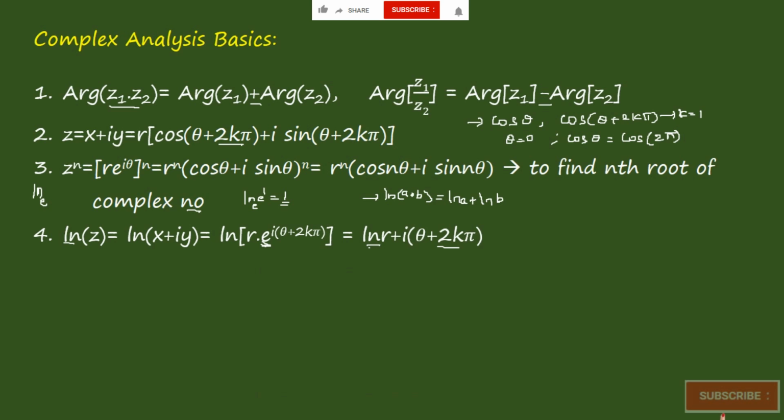When you multiply both of them, it is nothing but addition of both of them, right? The same thing has been written here. Now it is nothing but a multi-valued function for k is equal to plus or minus 1, plus or minus 2, plus or minus 3, or 0, and so on.